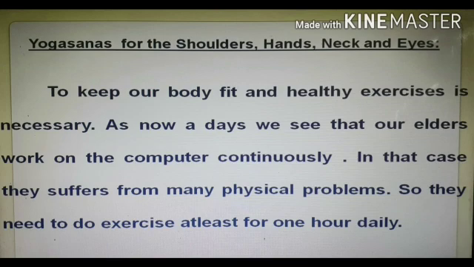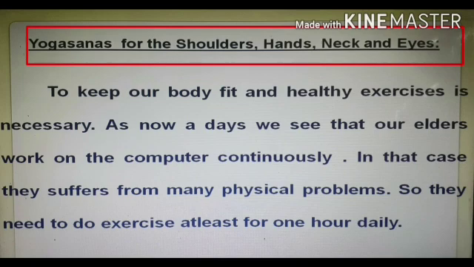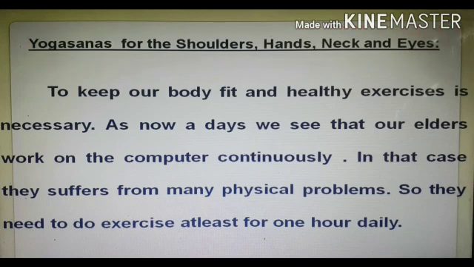So now let's begin with our new explanation. First comes Yogasana for the shoulders, hands, neck and eyes. To keep our body fit and healthy, exercise is necessary, as nowadays we see that our elders work on the computer continuously.